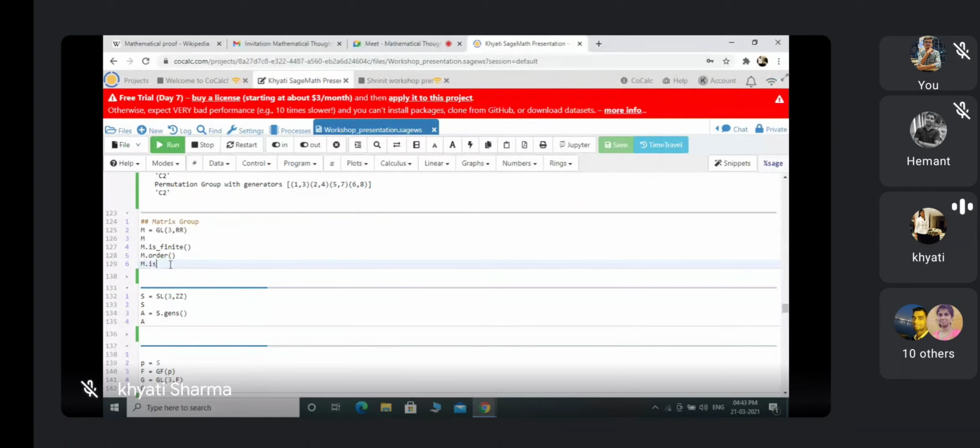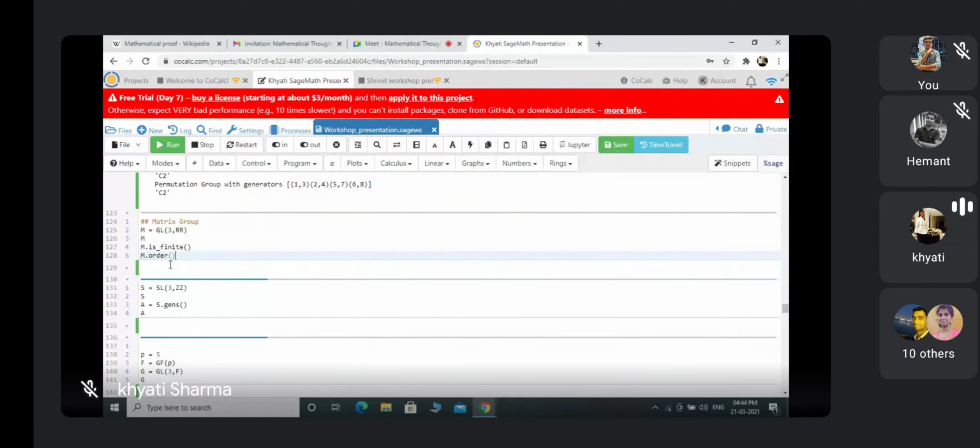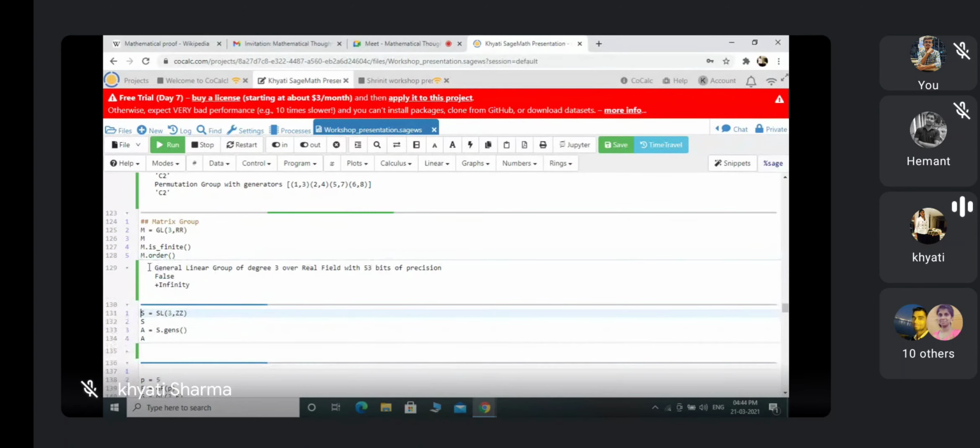That thing I want to tell, but I don't know why it's not working in my system at this time. Please try this also. Now I am running this command. So this is the general linear group of degree 3 over the real field with 53 bits precision. The computer system is showing me this 53 bits of precision, and m dot is underscore is finite, so the result is false. And what is its order? Its order is plus infinity.